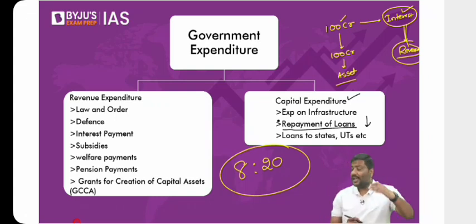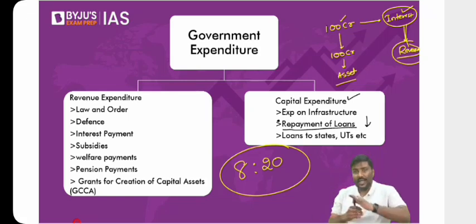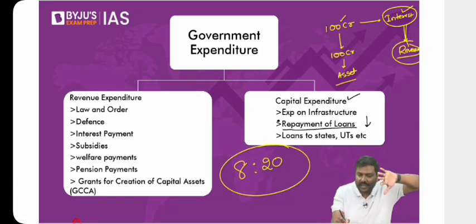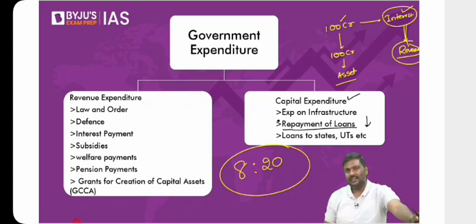Sir, why are you excluding interest payment? Tell me, the interest payment you're doing, is it not related to loans taken in the past? Why am I removing interest payment from the expenditure? Is it not because you have taken a loan in the past and you're paying interest this year? Is it related to any other expenditure for this year? You're spending on a road, is the interest payment for that? No. You're constructing a port, is the interest related to that? No. So have a look at this.